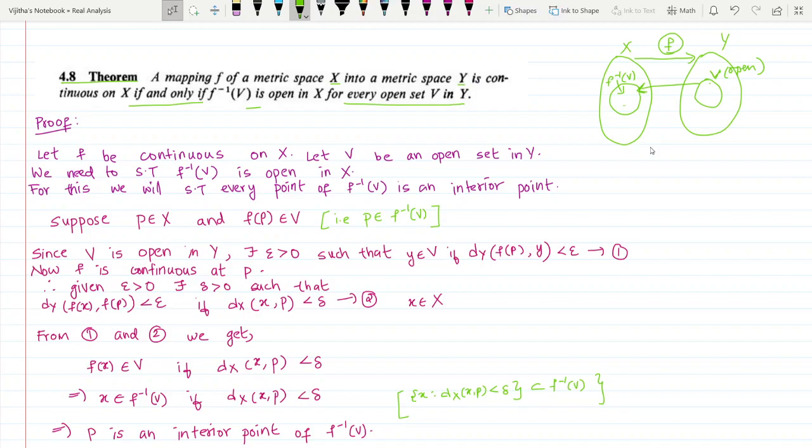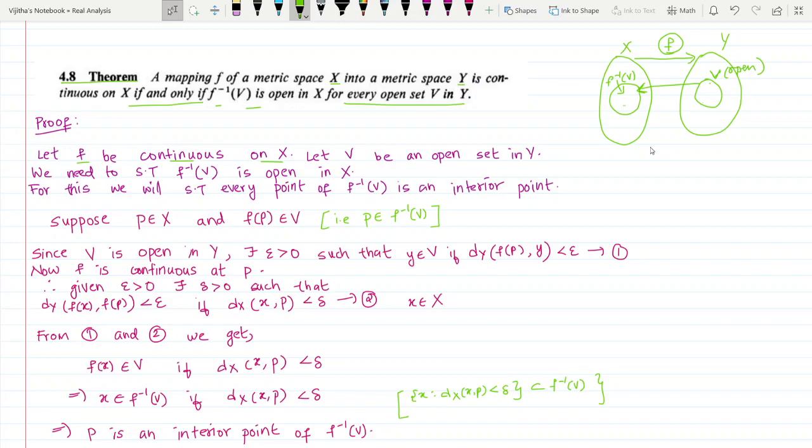Here we have to prove two things, since a necessary and sufficient condition is there. So first suppose that F is continuous on X. We are assuming that F is continuous on X. So our aim is to prove that F inverse of V is open in X for every open set V in Y.